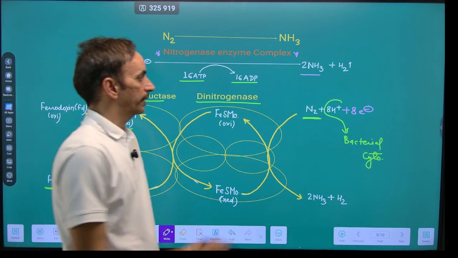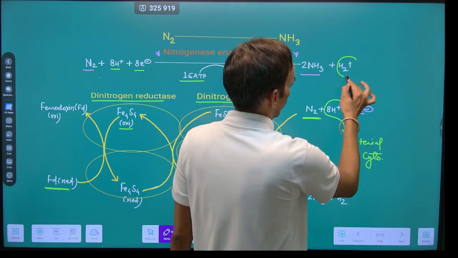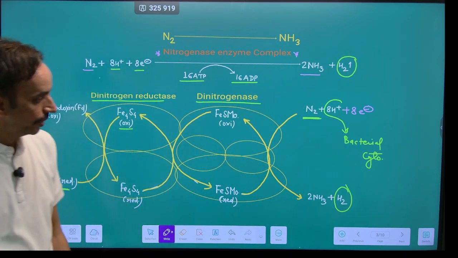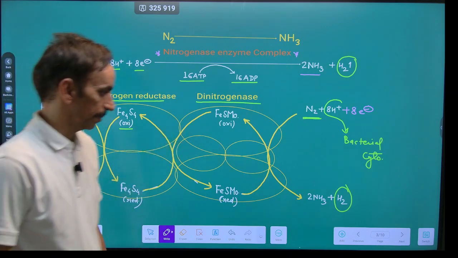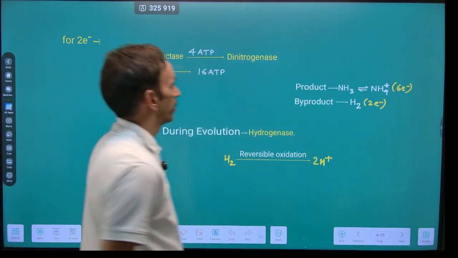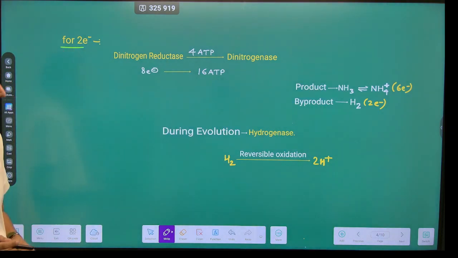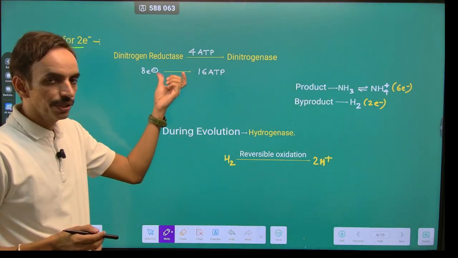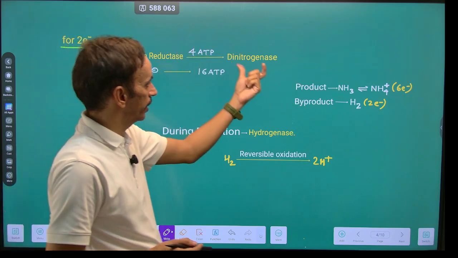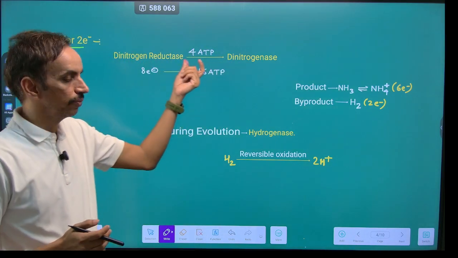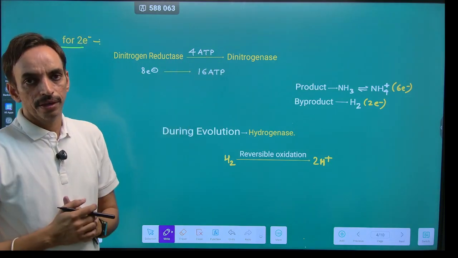The byproduct of this nitrogen fixation is hydrogen. There is a production of hydrogen as a byproduct during the nitrogen fixation. Now, for a pair of electrons, for two electrons to be transported from the dinitrogen reductase enzyme complex to the dinitrogenase enzyme complex, we require the investment of 4 ATP.